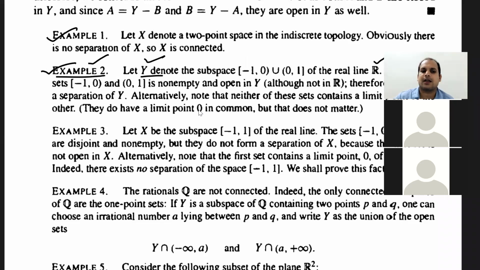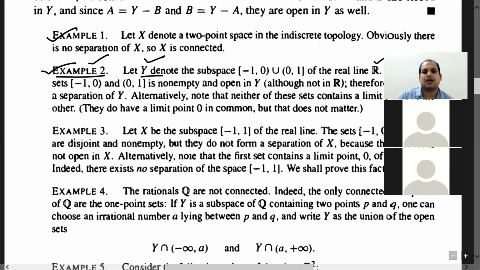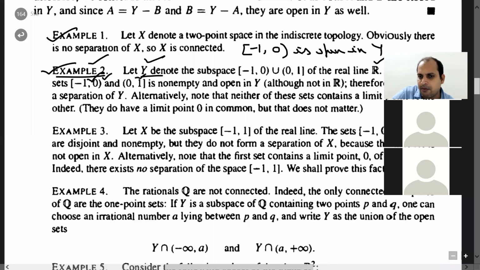Now you can see that these two sets are open in Y. Why? Because you can always write this one as Y intersection some open set in R. I am not going to discuss how you will show that this one is open in Y. Yes, anyone? How to show that? See, (-1, 0) is open in Y. This means (-1, 0) will be a member of the topology present on Y.